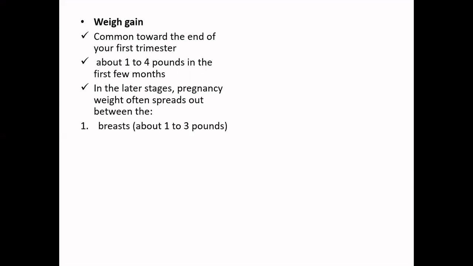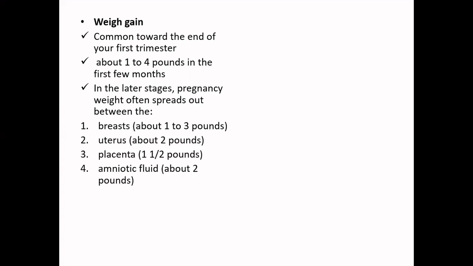So when we say during a pregnancy there is an increase in body weight, this is the ratio mostly to which the weight distribution takes place in the body. So the breast usually contributes about 1 to 3 pounds throughout your pregnancy phase. The uterus may represent about 2 pounds. The placenta will be 1.5 pounds.